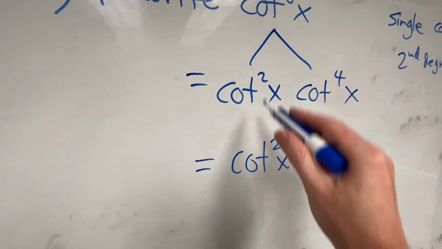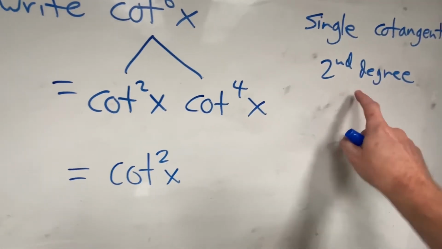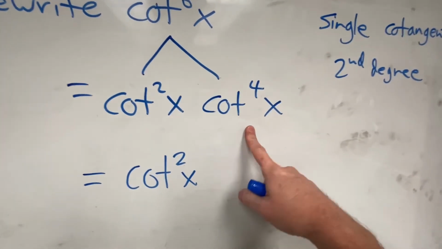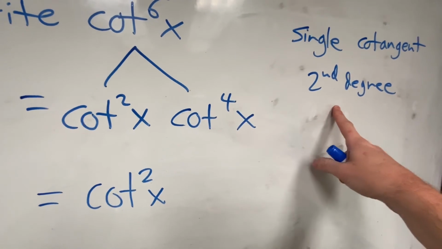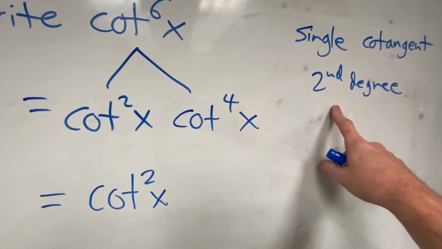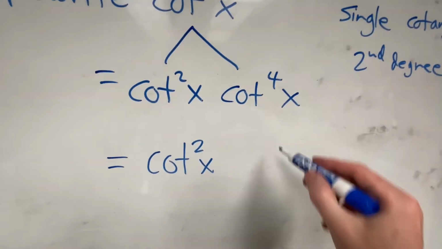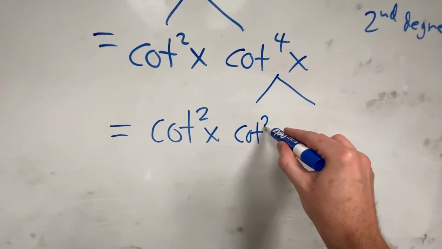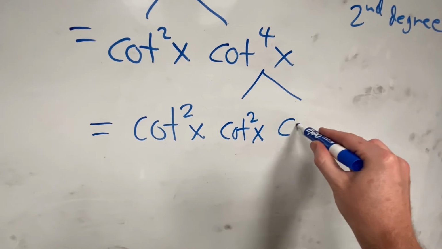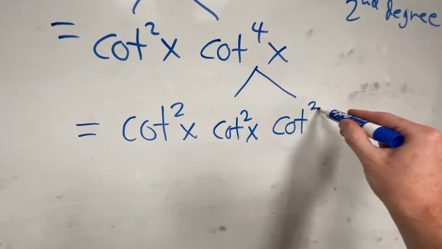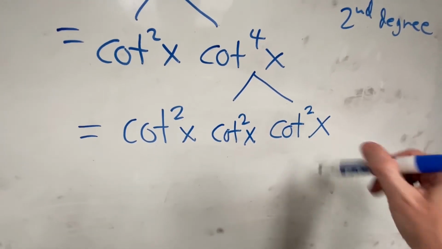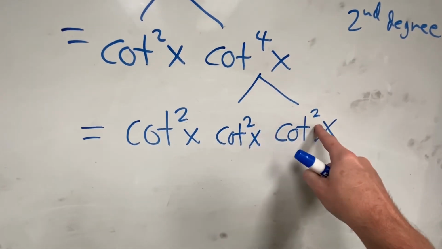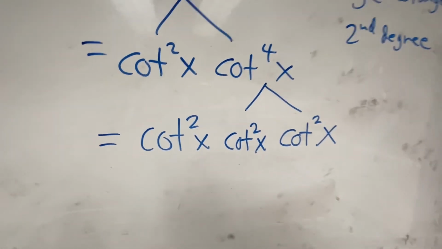The first term is okay because its maximum degree is 2. This is way too high. I can't have a cotangent higher than a 2nd degree, it says, to play this game. It's just a game is all it is. So I need to split this one into cotangent squared times what? Cotangent squared. Why? Because 2 plus 2 is 4, so that's mathematically correct.